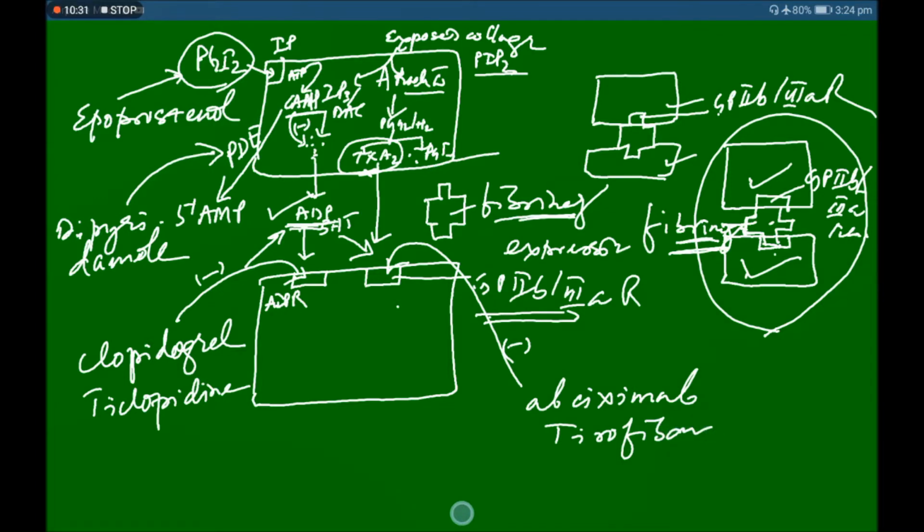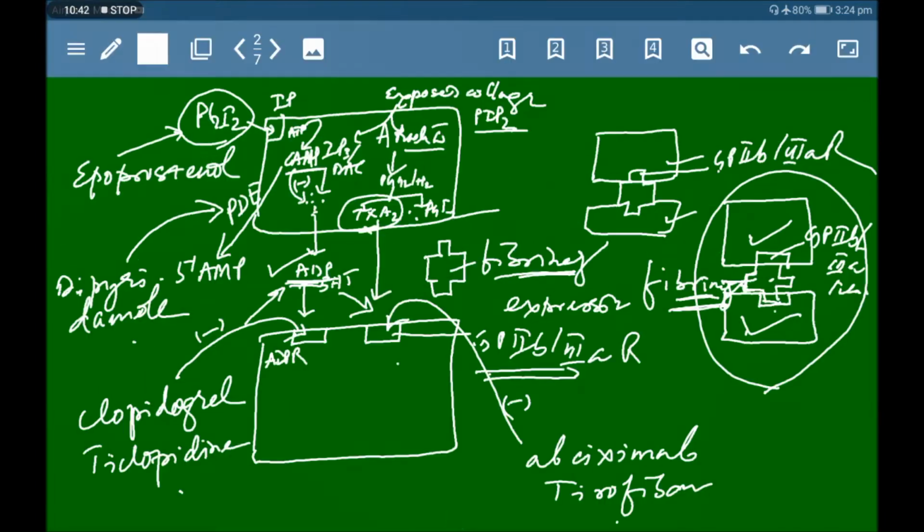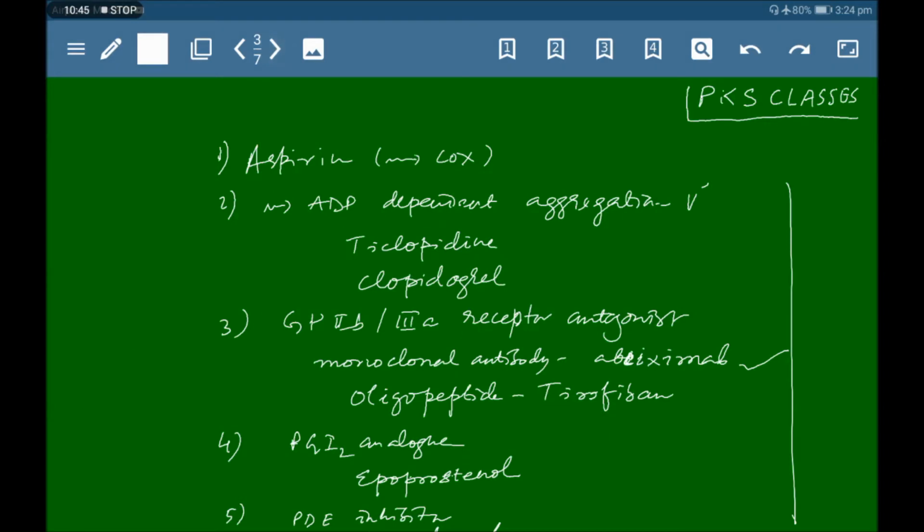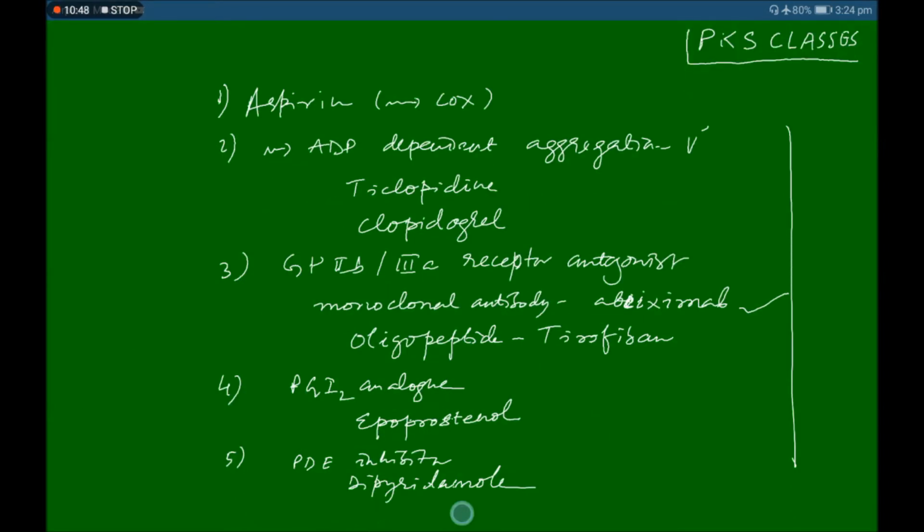So we have five groups of drugs: aspirin, epoprostenol, dipyridamole, clopidogrel and ticlopidine, and tirofiban. We can classify these as inhibitors of COX, aspirin; inhibitors of ADP dependent aggregation, ticlopidine and clopidogrel; and GPIIb/IIIa receptor antagonists, monoclonal antibodies like abciximab and oligopeptides like tirofiban. Then prostaglandin I2 analogs like epoprostenol, and PDE inhibitors like dipyridamole.